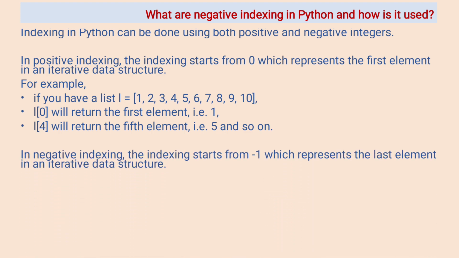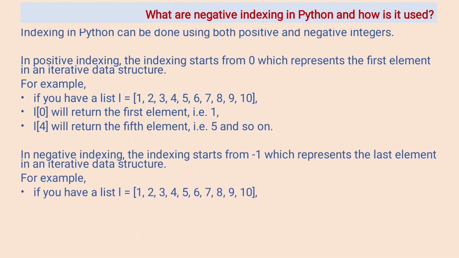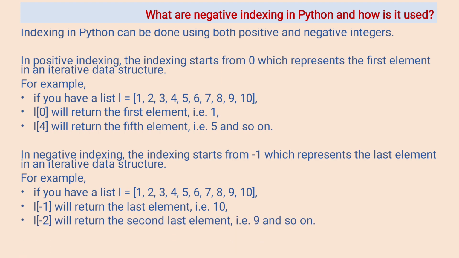In negative indexing, the indexing starts from -1, which represents the last element in an iterable data structure. For example, if you have a list L equal to 1 to 10, L inside square bracket -1 will return the last element, that is 10. L of -2 will return the second last element, that is 9, and so on.